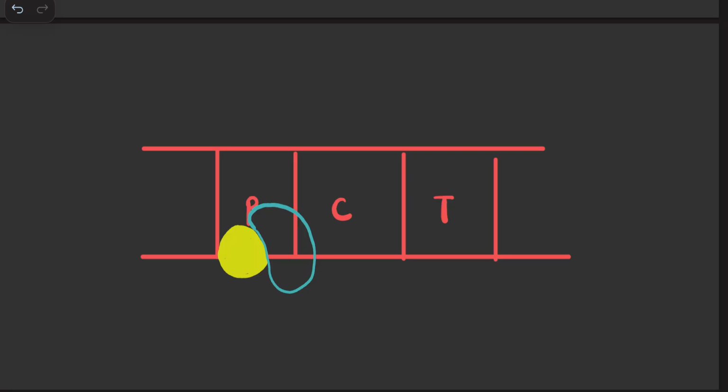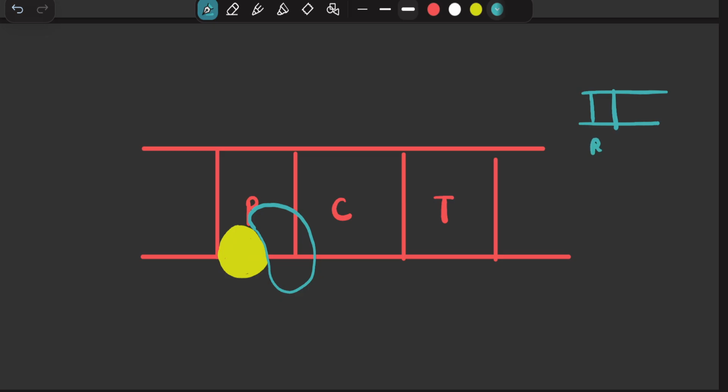The sigma 70 factor has a very specific and special feature. If this was my recognition box and this was my Pribnow box, the sigma 70 binds to both of them like this. This is my sigma 70.